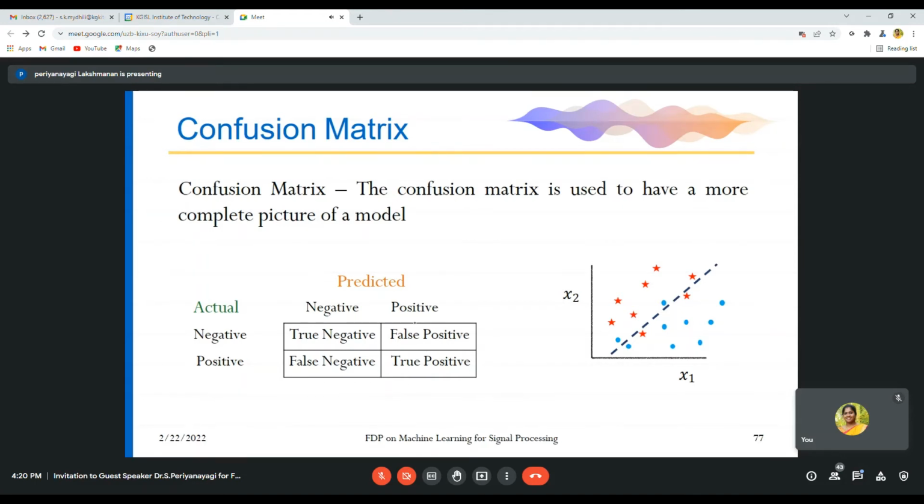I'll explain with an example here. A person is sick: sick means negative. A person is healthy: healthy means positive. If a person is actually sick, and your predictor says he is sick, then it is called true negative. True negative means yes, it has predicted correctly that he is sick. If a person is actually healthy, but your predictor says he is sick, then it is called false negative.